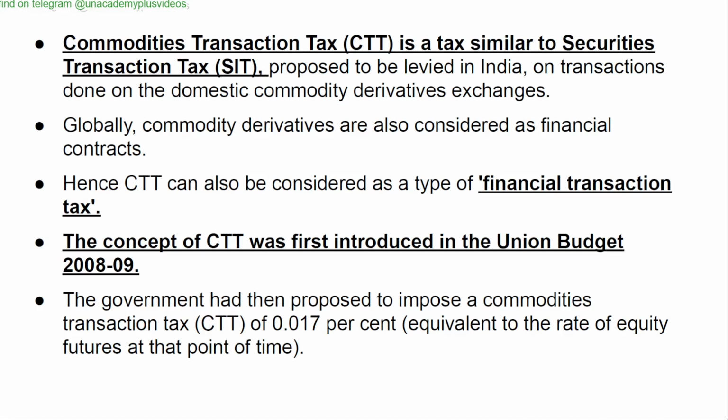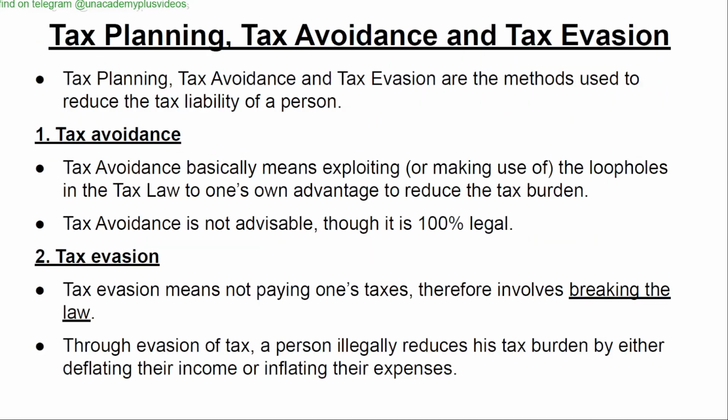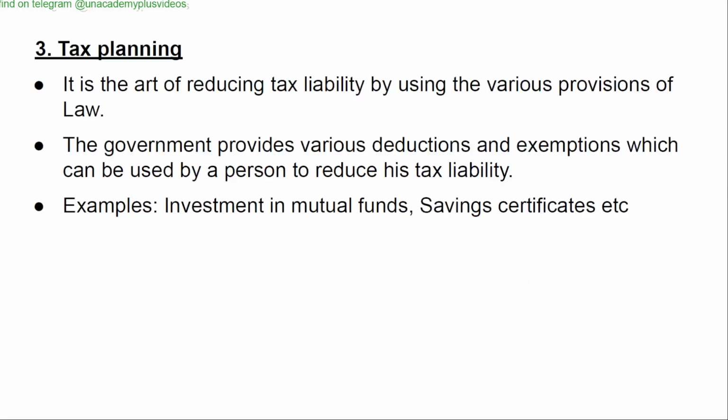Globally, commodity derivatives are also considered financial contracts. Financial Transaction Tax. The concept of CTT was first introduced in the Union Budget of 2008-9. Tax planning, tax avoidance, and tax evasion. Tax avoidance basically means exploiting the loopholes in the tax law to one's own advantage to reduce the tax burden. Tax avoidance is legal, though not desirable. Tax evasion means not paying one's taxes, therefore it involves breaking the law.